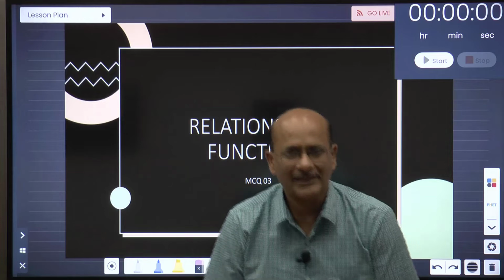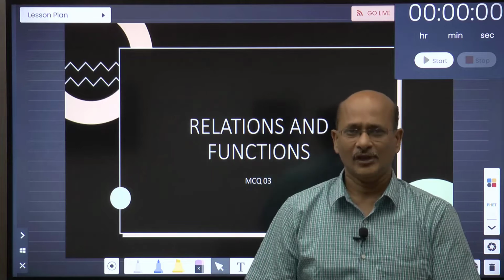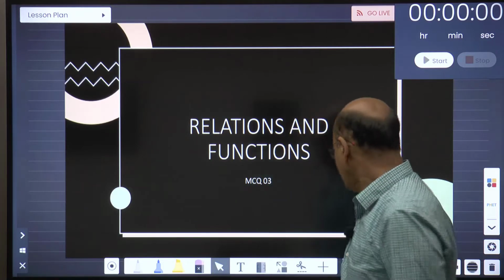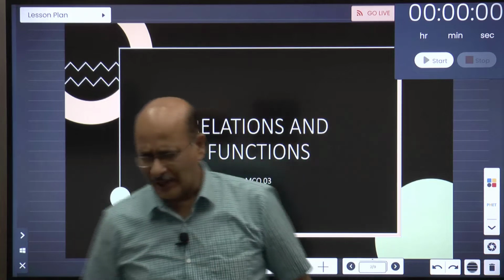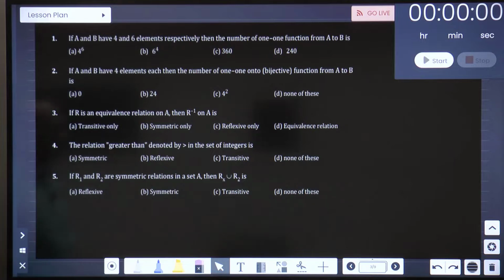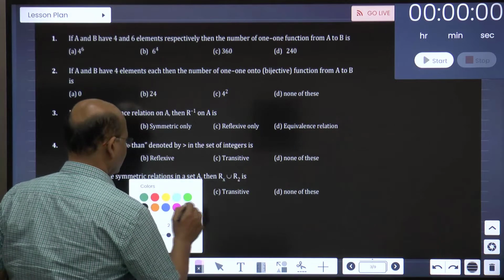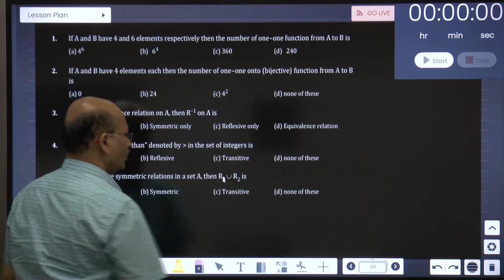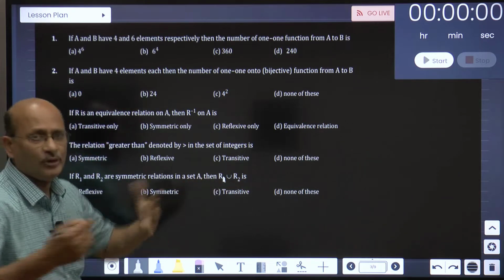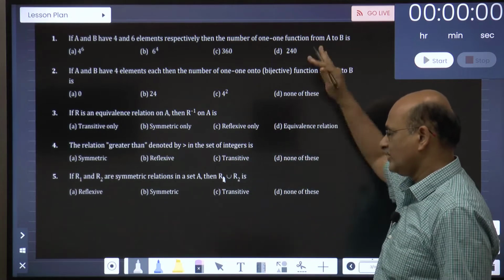Welcome once again to the revision session of relation and function, that is MCQ 03. So here we go, the first part of it. Let us have a look at it now. I am going to give you around 8 to 10 minutes for this. Now this is R1, not R2. So R1 union R2. Union, immediately don't panic. Give your time, give your thoughts, 10 minutes, spread across and then work it out.